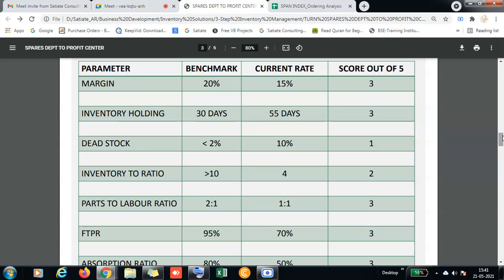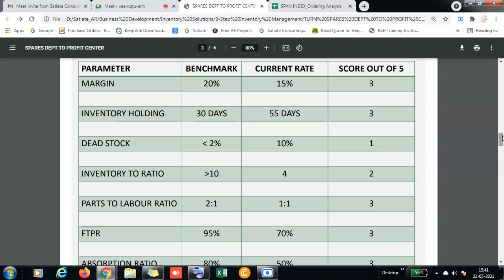For every rack there will be a barcode, and every part will be mapped against it in an Android app, which will be given to the spares persons. So he can search the part from his seat itself by entering the part number or bin number, or he can scan the rack. It will show exactly where that part is located within the store. We are doing this majorly for Hero Motor car currently.